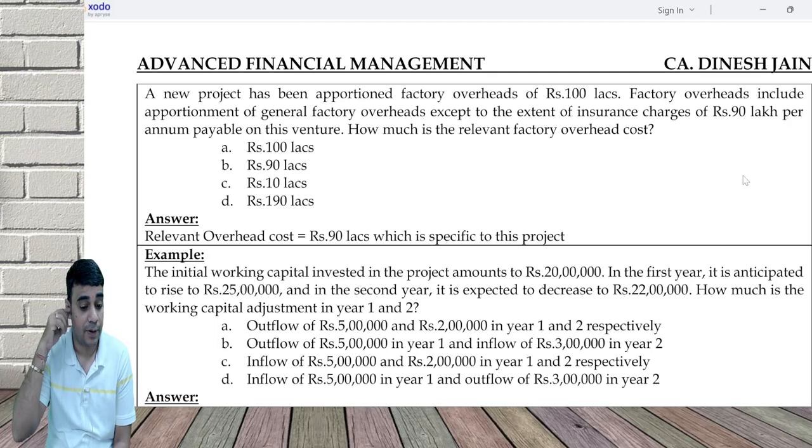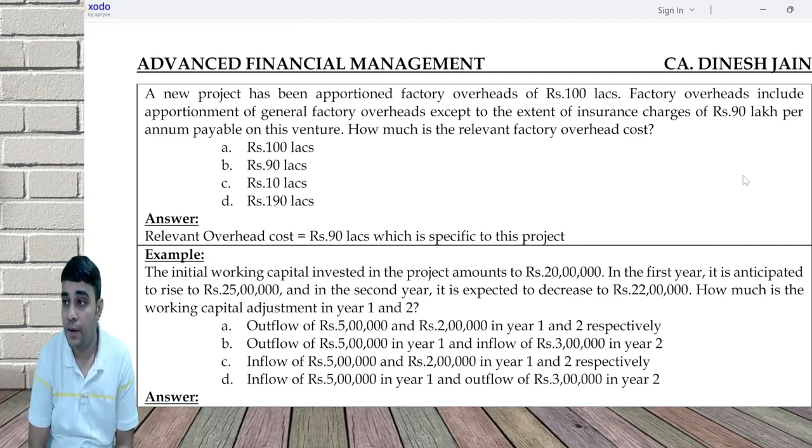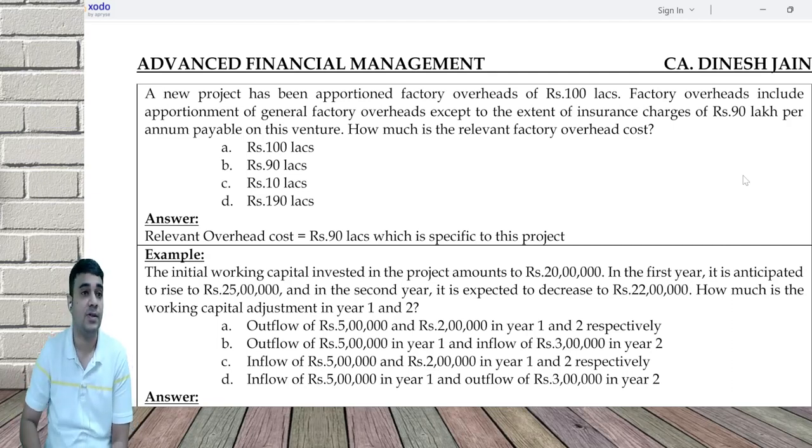In the first year, what will happen? Outflow of 5 lakh. In the second year, it decreases to 22 lakh, so an inflow of 3 lakh, from 25 minus 22. Third year they can give, fourth year, fifth year. You can keep going on that.